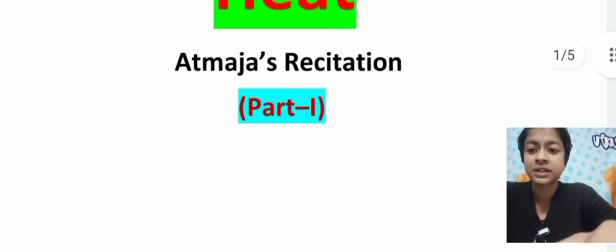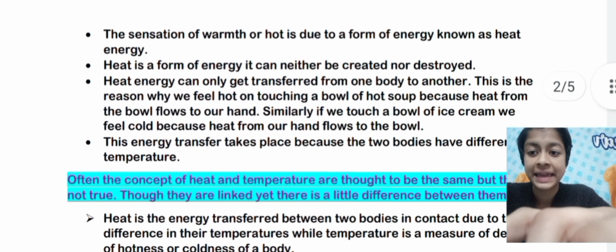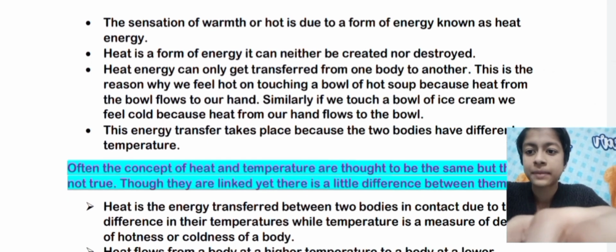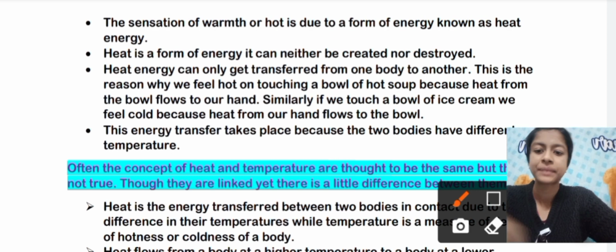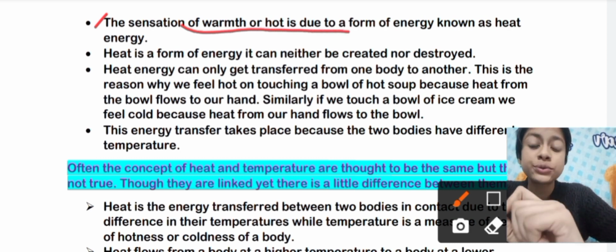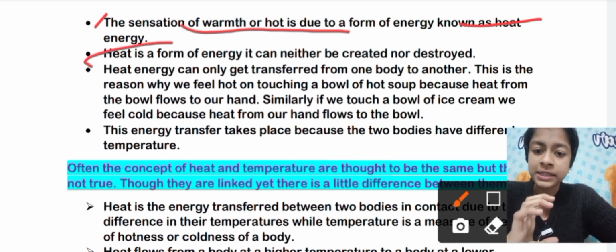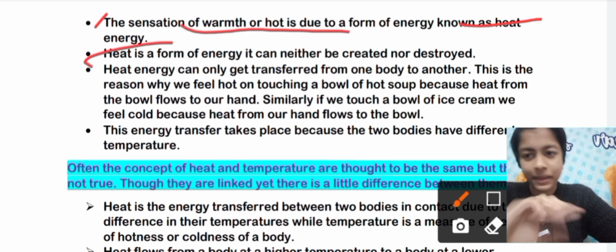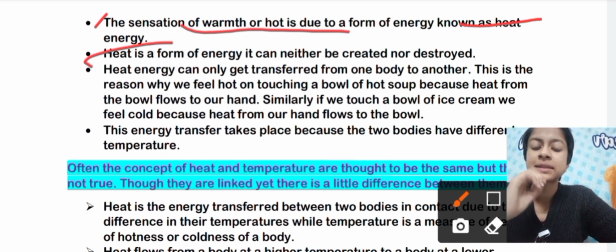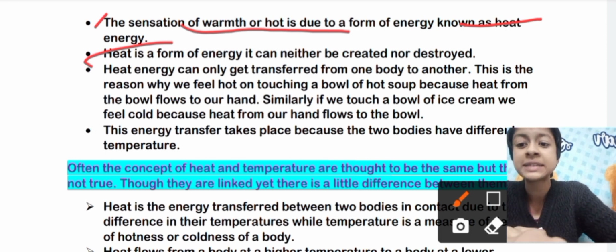Let's proceed to what heat actually is. The first point is that the sensation of warmth or hot is due to a form of energy which is known as heat energy. So it's quite clear that heat is energy. When we touch something, the sense we get of hot or warmth, we call heat energy. Next, heat is a form of energy.